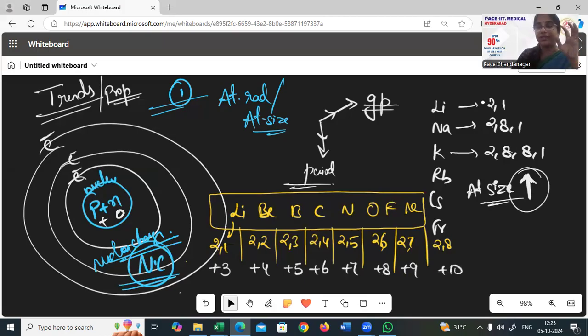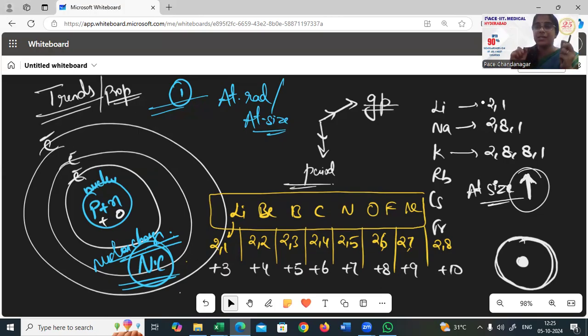Now imagine the electrons are moving around in the same shell. This is a nucleus. Electrons are moving around in the same shell, but with increasing atomic nuclear charges. As the charge is increasing, the nucleus is at the center point, and the positive charge will attract the negative electrons.